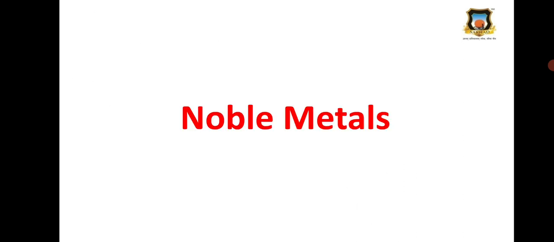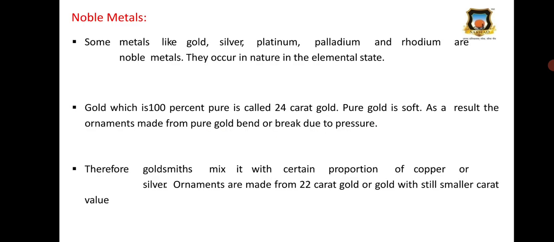Then noble metals. Some metals like gold, silver, platinum, palladium, or rhodium are noble metals. They occur in nature in the elemental state. Then gold that is 100% pure is called 24 karat gold.